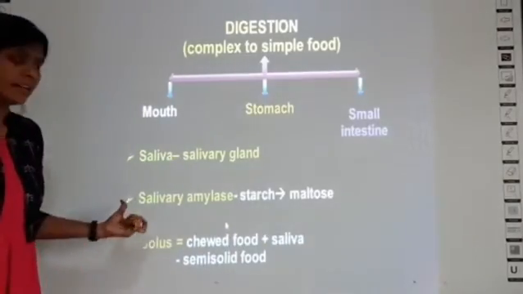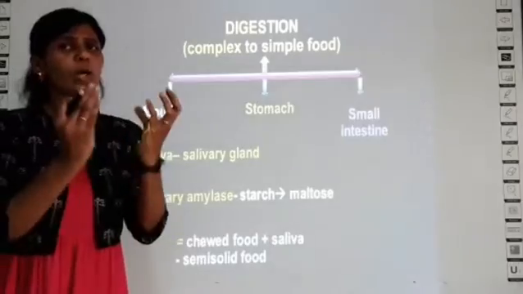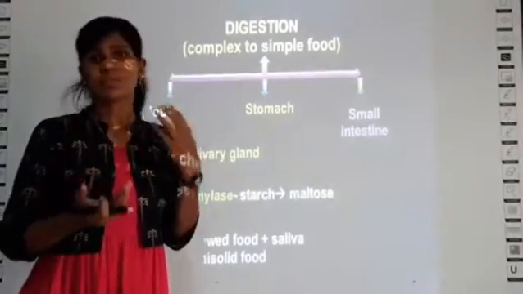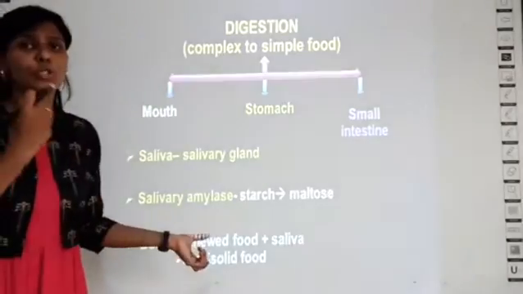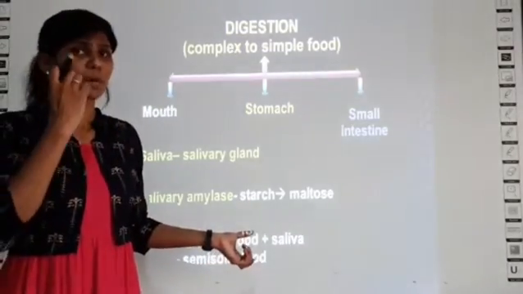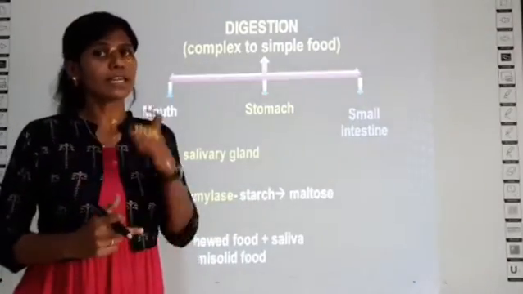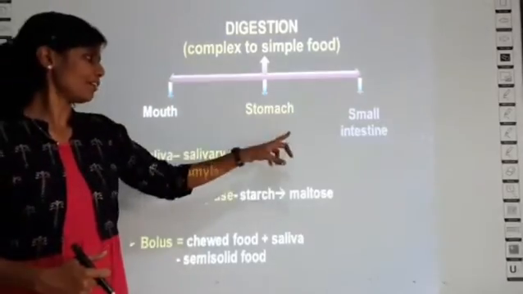And then there is a term called bolus. What is bolus? Bolus is a semi-solid structure, which means it is neither a solid nor a liquid. What is it made up of? It is made up of chewed food. The food is chewed by the teeth, and the chewed food plus the saliva is called a bolus. This term also you should be familiar with.